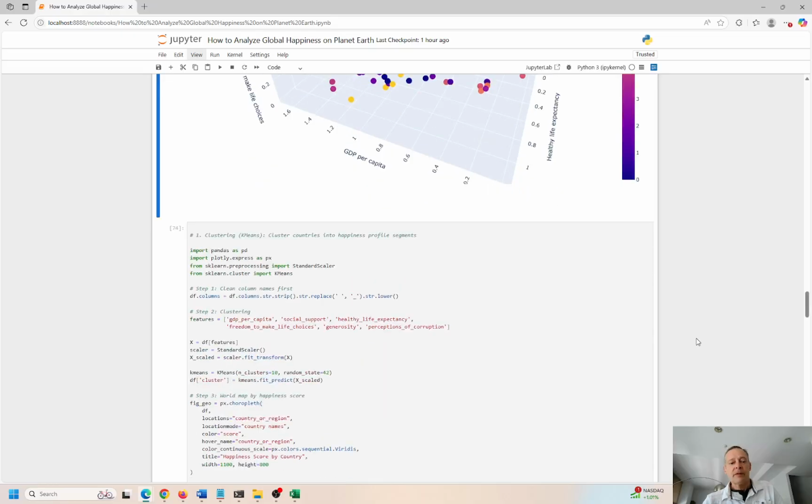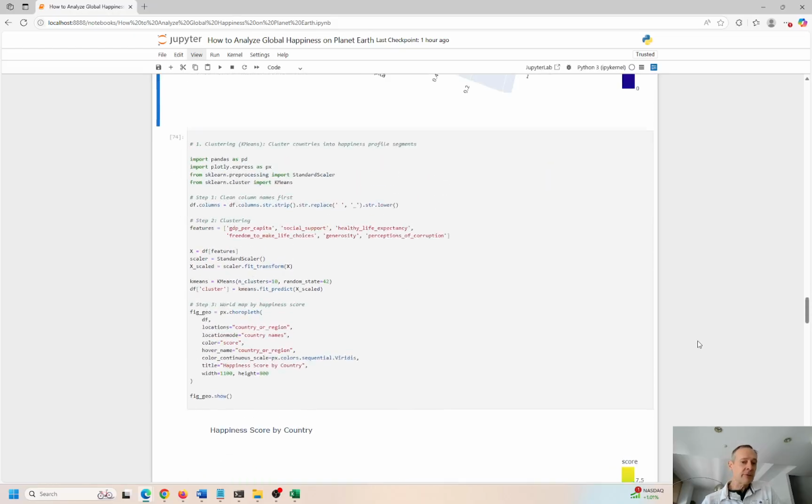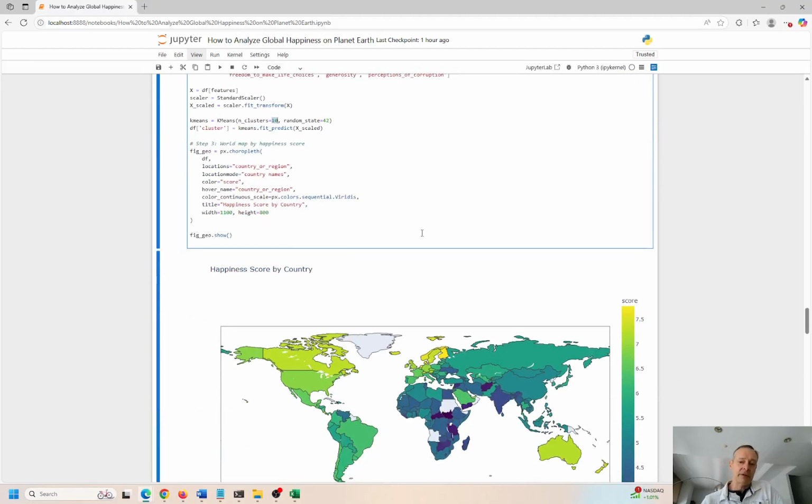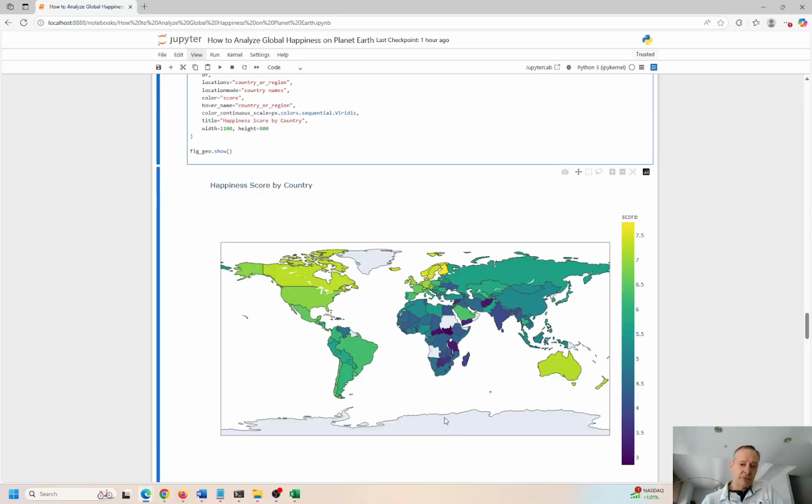Okay, so now here's my global map. Again, I'm using Plotly. I'm looking at the original features that were given to us in this data set, and we have 10 clusters over here. I'm setting this to 10, and I'm doing the happiness score again. These countries down here that are dark have lower happiness scores. These have the higher scores. There's Canada. Finland was over here. Norway, Sweden, Finland, 7.769. So these are the happier ones.